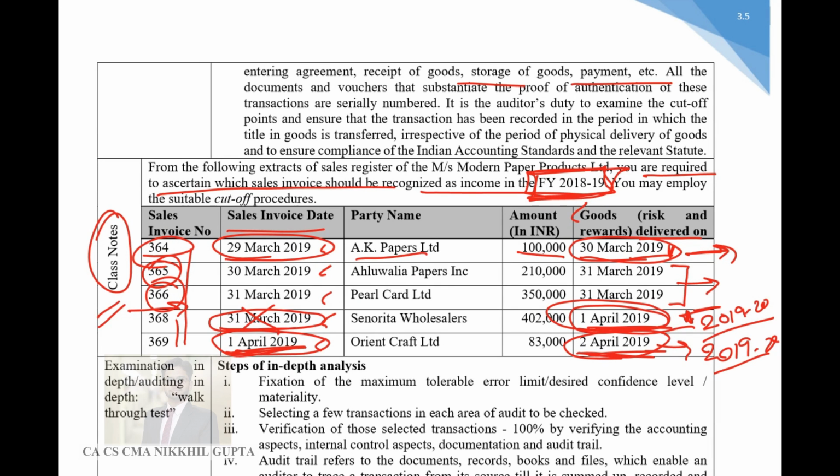All the documents and vouchers that substantiate the proof of authentication of these transactions are serially numbered. It is the auditor's duty to examine the cutoff points and ensure that the transaction has been recorded in the period in which title in goods is transferred, irrespective of the accounting period of physical delivery of goods, and to ensure compliance of Indian accounting standards and the relevant statute.